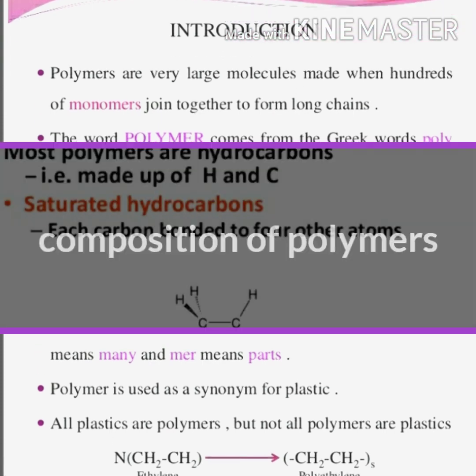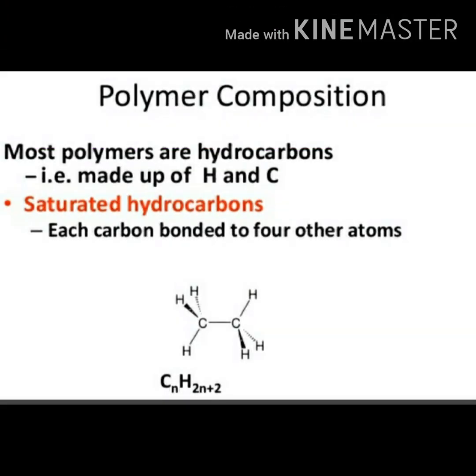Many polymers are formed by hydrogen and carbon. That means hydrocarbons. For example, saturated hydrocarbons. Each carbon bonded to 4 other atoms. For example, CnH2n+2.